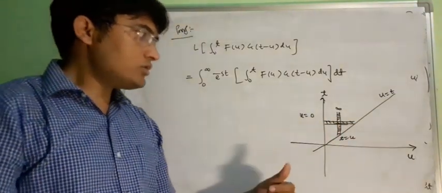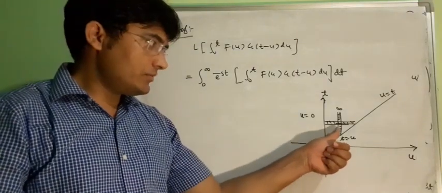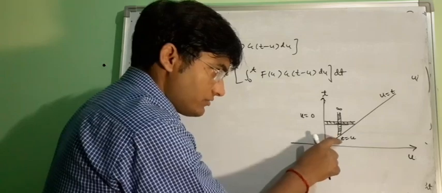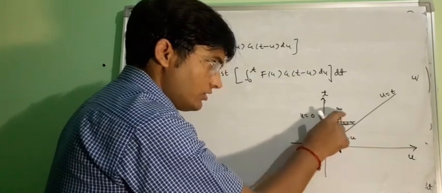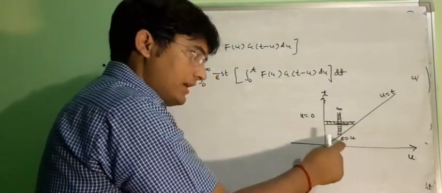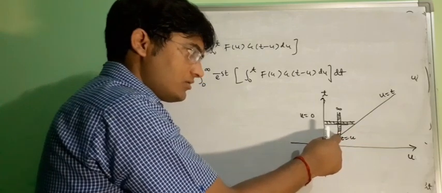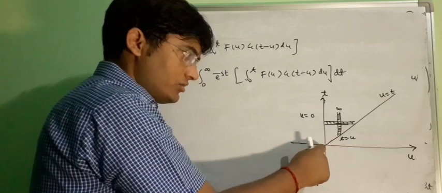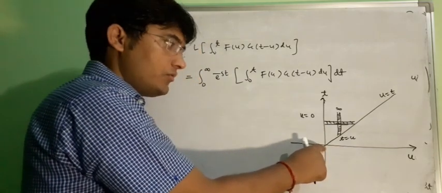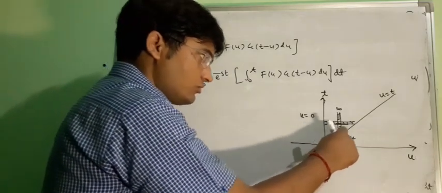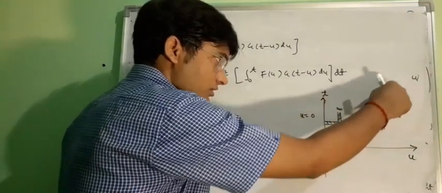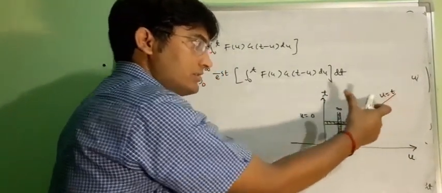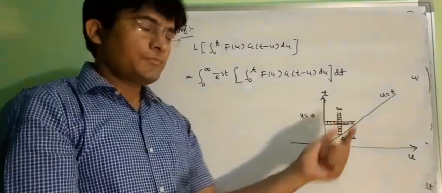The vertical strip starts with t equal to u and goes to infinity. And if you want the limits of u, take this vertical strip at the origin, where u will be 0, and as you move this strip to the end point, you will find that u is infinity, because this region is not bounded.